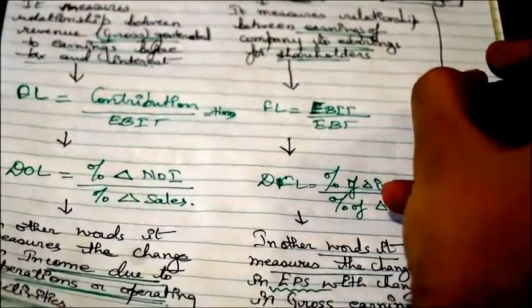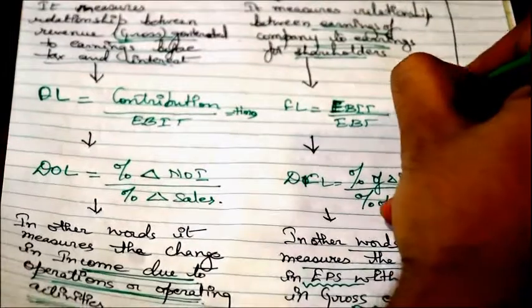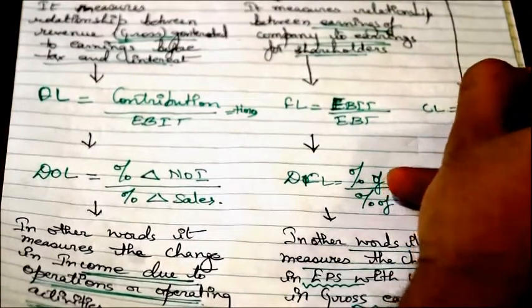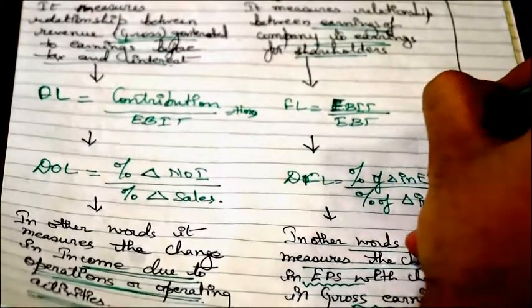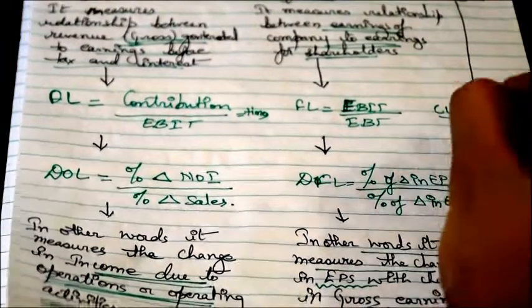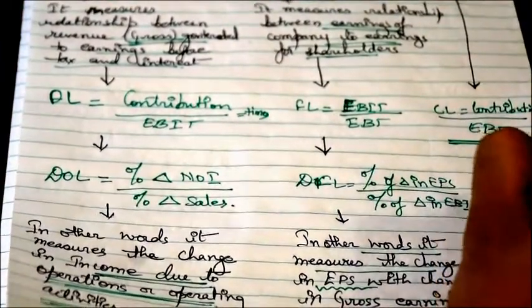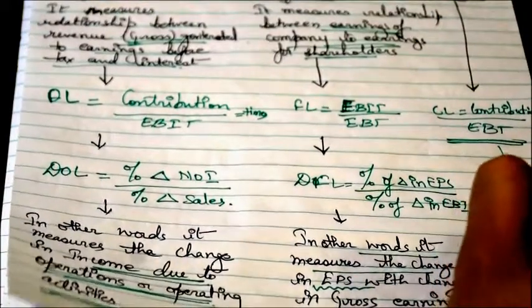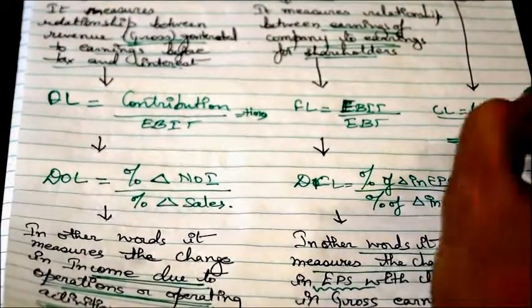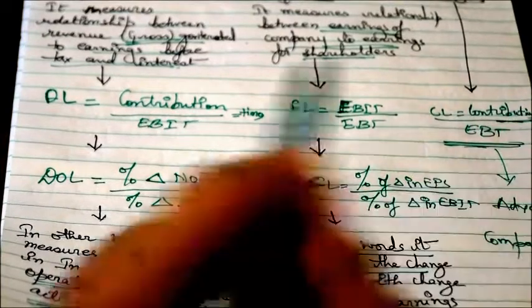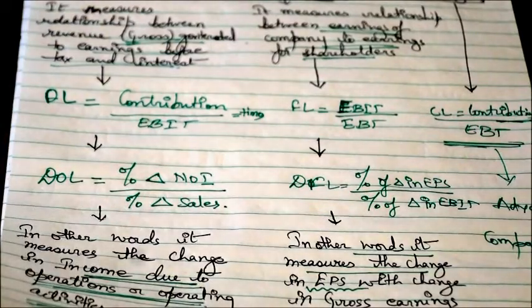So it could be formulated as combined leverage being nothing but contribution upon EBT. This measures the total advantage or total amplification that the company enjoys. So for every rupee which the company earns, how much does its EBT increase? EBT is nothing but the shareholders' earnings, which are meant only for shareholders.